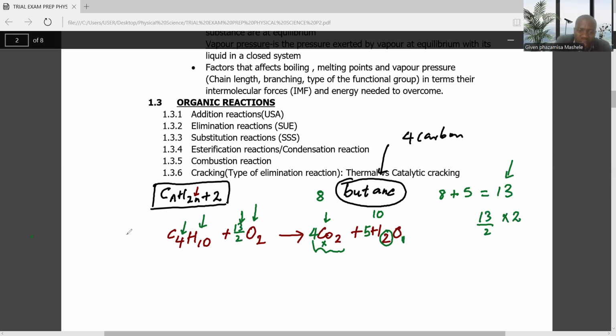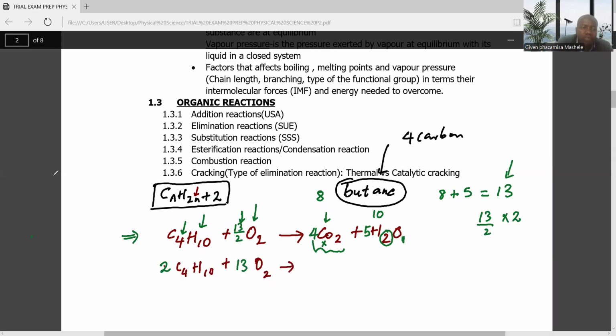But to avoid these fractions, what can we do? We need to avoid this 13 over 2. It means we have to multiply the whole equation by 2, I apologize, guys. The final answer will be 2C4H10 plus 13O2.